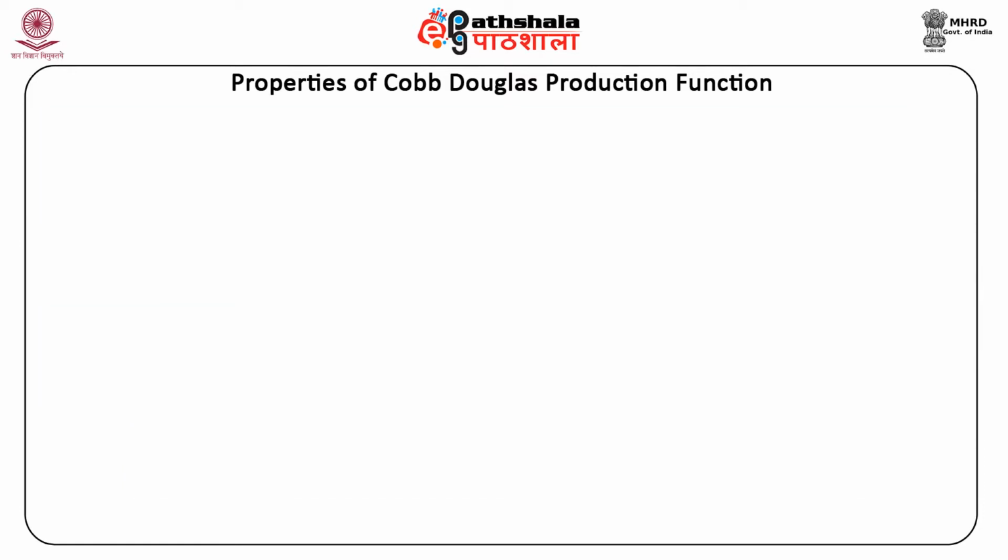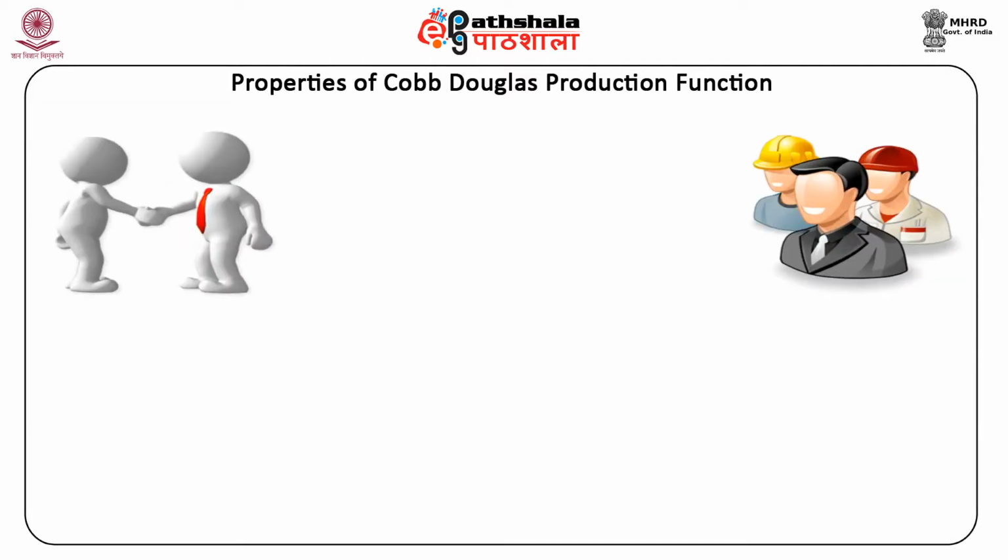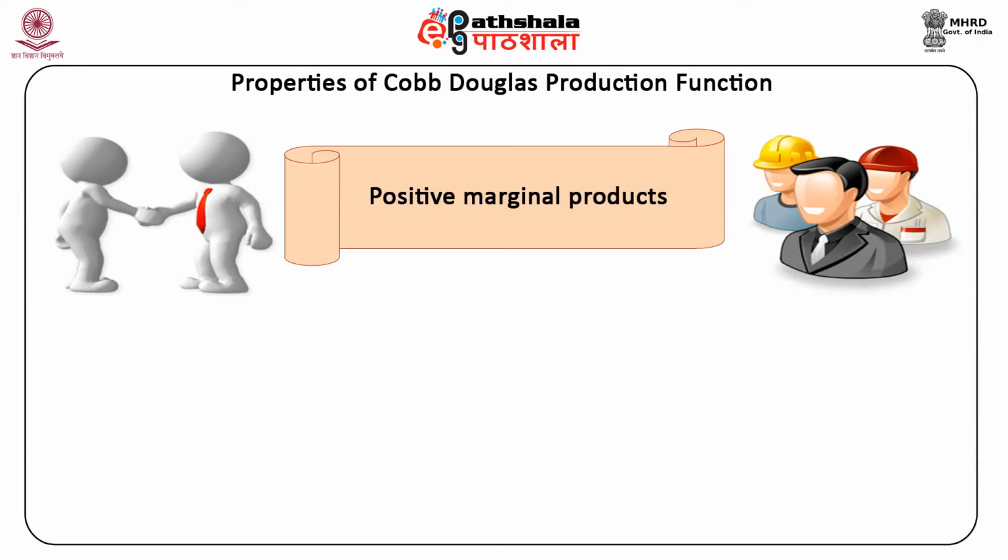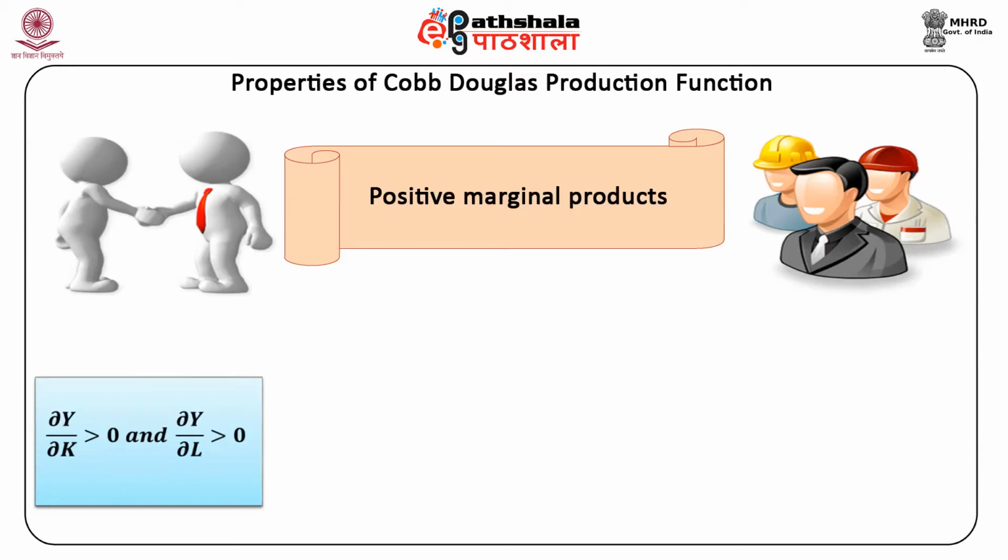Second, positive and diminishing returns to inputs. The Cobb-Douglas production function is increasing in labor and capital, that is, it has positive marginal products. First, delta Y upon delta K is greater than 0 and delta Y upon delta L is greater than 0. Y is equal to F of K, L, and A, which is equal to A K raised to the power alpha L raised to the power 1 minus alpha.